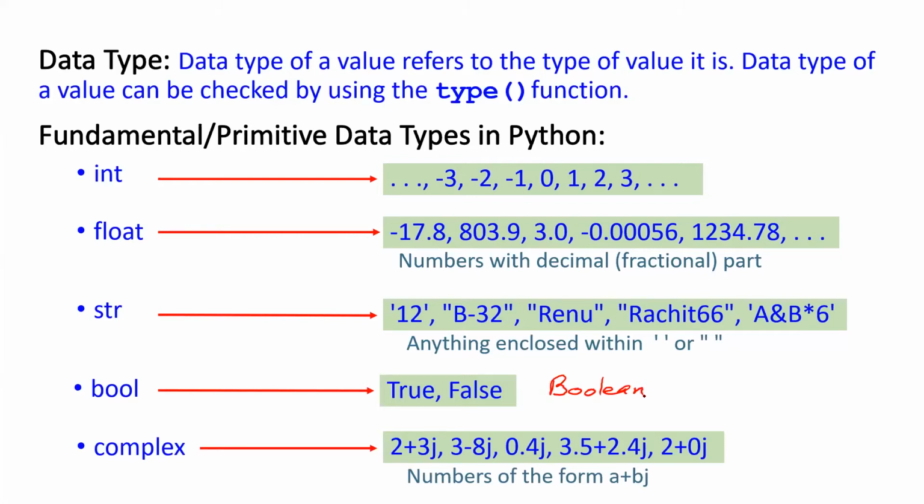Then complex. Complex numbers are of the type A plus Bj. Now in mathematics, we write it as A plus Bi. Bi is the imaginary part and A is the real part. Similarly, if I have a number 2 plus 3j, it is a complex number where 2 is the real part and 3j is the imaginary part. So these are the fundamental data types in Python.